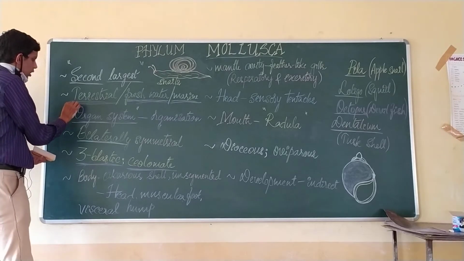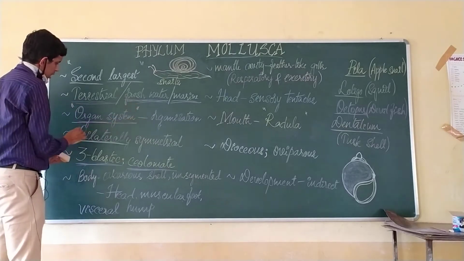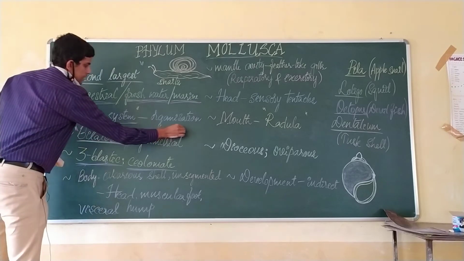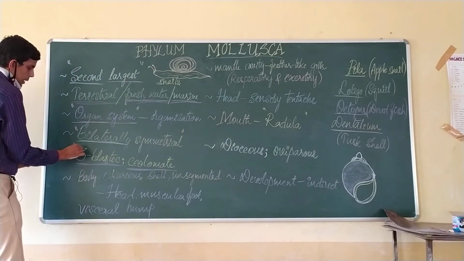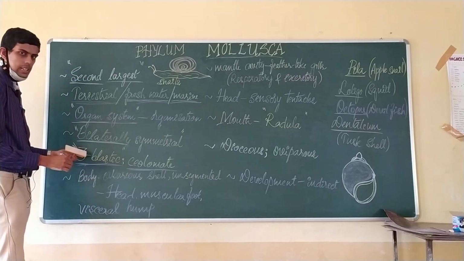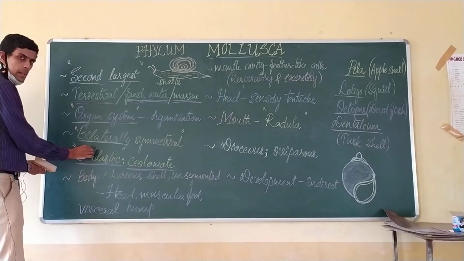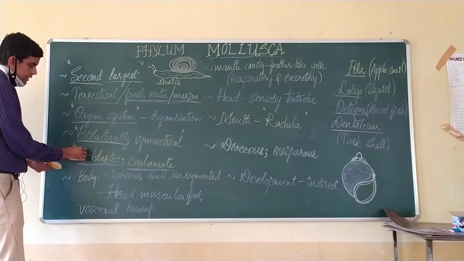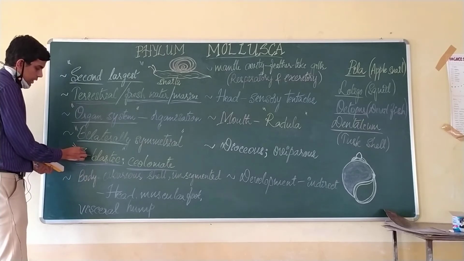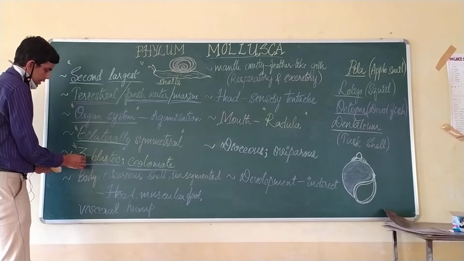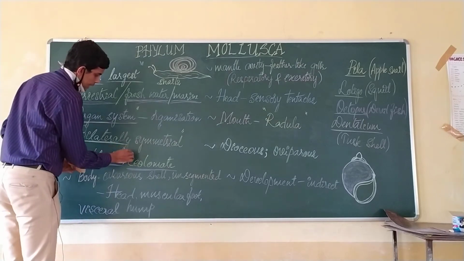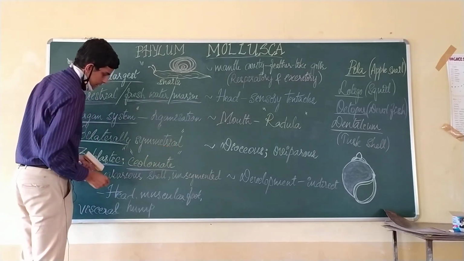So they are bilaterally symmetrical, triploblastic. Don't write the number 3 in your notes or exam, just write triploblastic. For the time being I have written 3, referring to 3 layers. So they are triploblastic and they are coelomates.